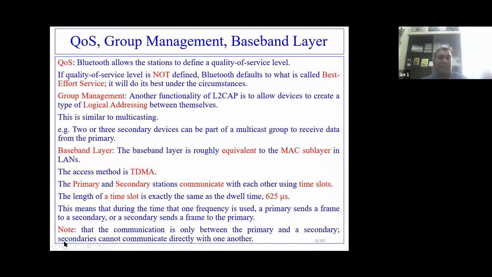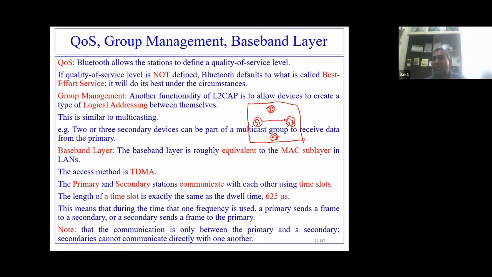That indicates that the scenario is something like this. If I have a piconet something like this, and there is a primary station, right? This is a primary station. Let me make it bigger. So this is the primary station, and I have say 3 secondary stations. So this is S1, this is S2, the second secondary, and here is secondary station S3. So 3 stations are there.